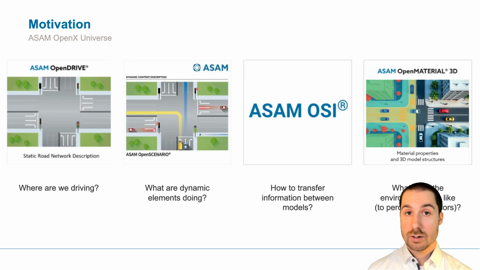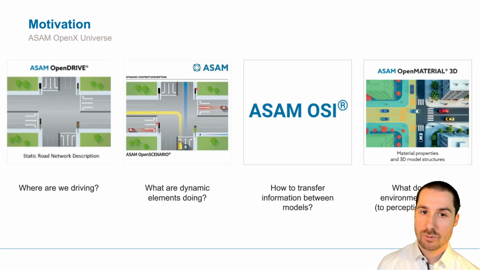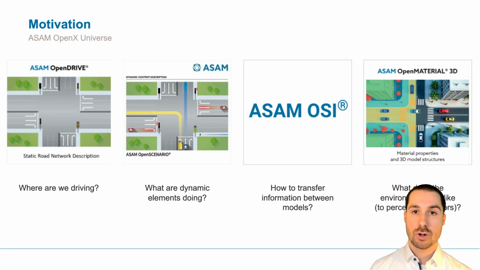The third one is the ASAM Open Simulation Interface. It is an interface standard that defines how to transfer data during runtime of a simulation between different simulation models. So for example, you have a scenario player playing back an OpenSCENARIO defined on a certain OpenDRIVE.